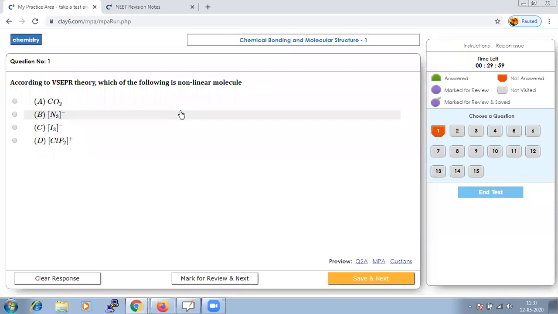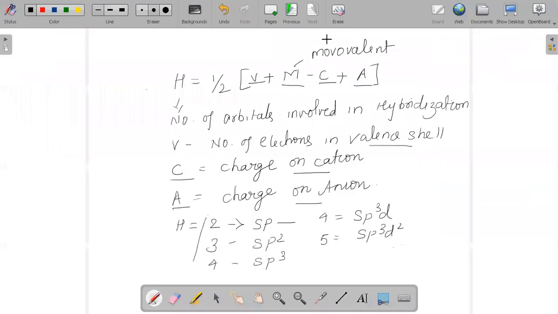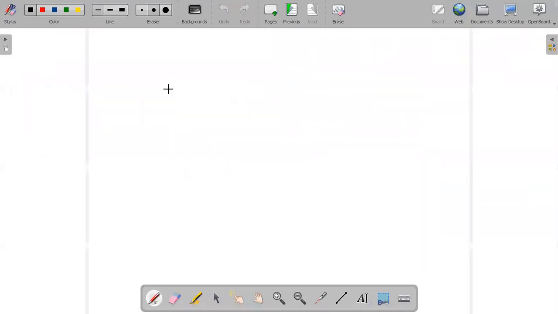So here the question says, according to the theory, which of the following is a non-linear molecule? When we are learning the theory, it is very important that we are able to draw the shapes. So when we draw the shape for each given option, for example, if you are saying carbon dioxide, its shape will be like this, and so on for your other options.